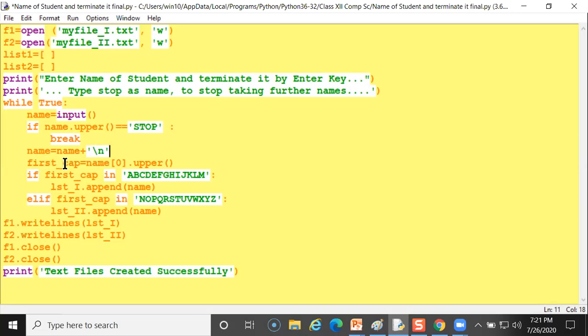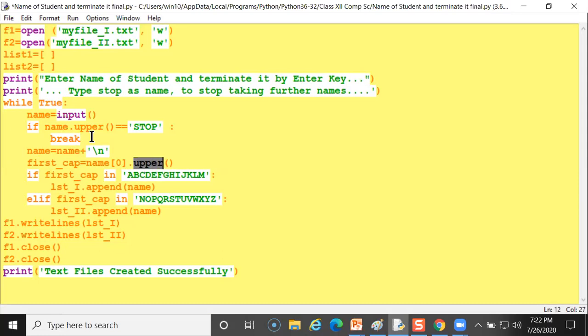And first_cap, this is a variable equal name[0]. In name, whatever you are inputting, from the 0th position it will check whether it is upper, meaning a capital character will be checked.